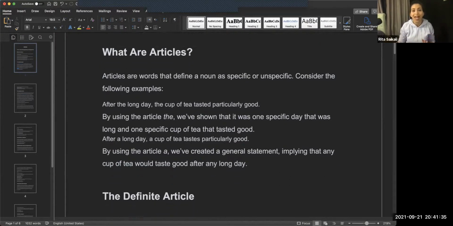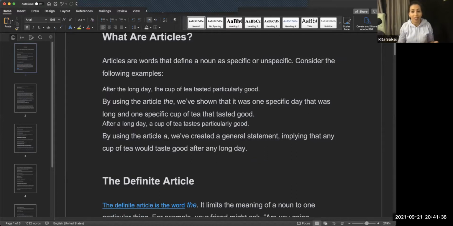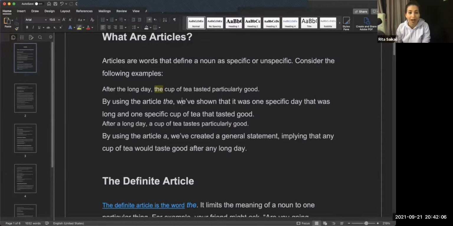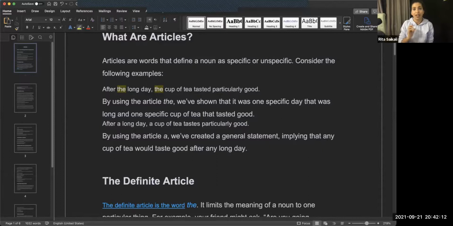Articles are words that define a noun as something that is specific or something that is not specific. For example, after a long day, the cup of tea tasted particularly good. Now here, by using the article the, the reader or the person who's listening knows exactly which cup of tea we're talking about, okay? So by using the article the, we've shown that it was one specific long day, and one specific cup of tea that tasted good. After the long day, so it's a very specific day and a very specific cup of tea, okay?